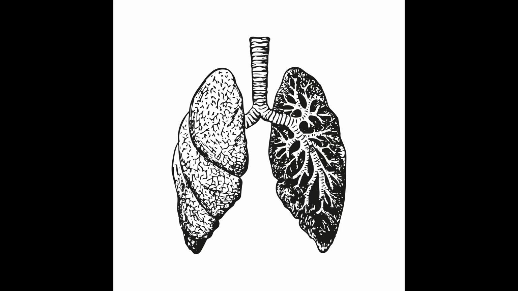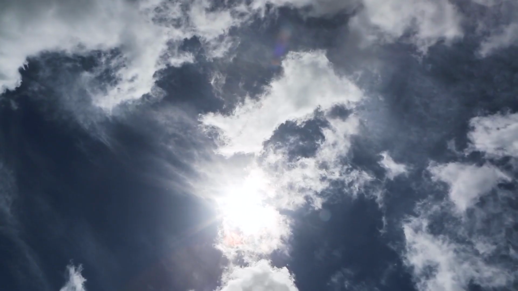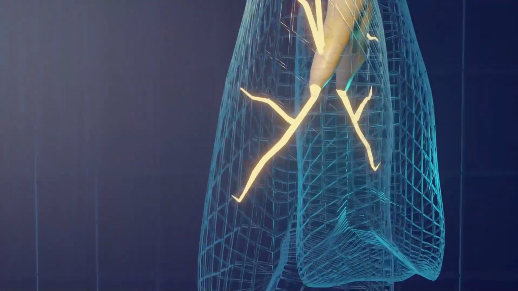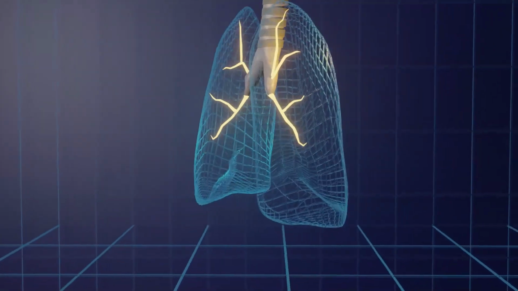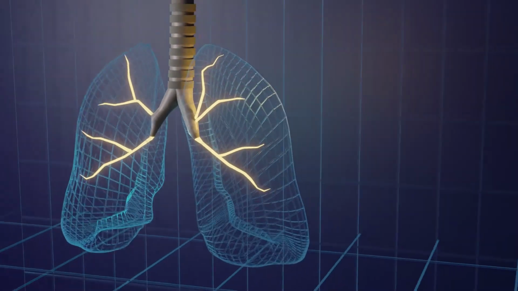Emphysema. Emphysema is marked by the destruction of alveolar walls, leading to decreased gas exchange surface area. This results in reduced oxygen transfer to the bloodstream, causing dyspnea and impaired exercise tolerance. Morphologically, emphysema is characterized by enlarged air spaces and loss of lung elasticity, contributing to air trapping and hyperinflation. Clinically, patients often present with progressive shortness of breath and a chronic cough.